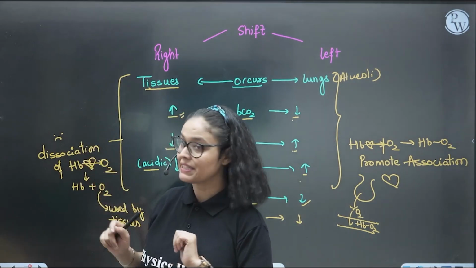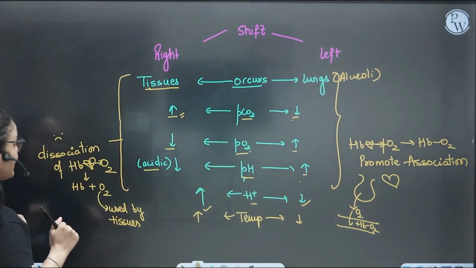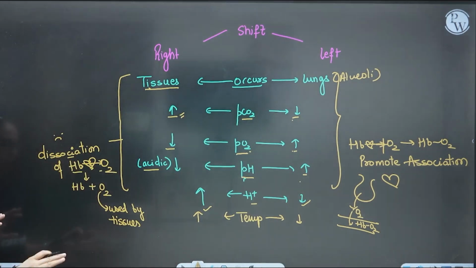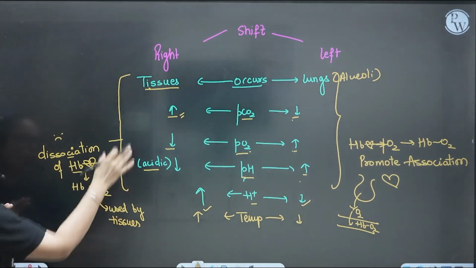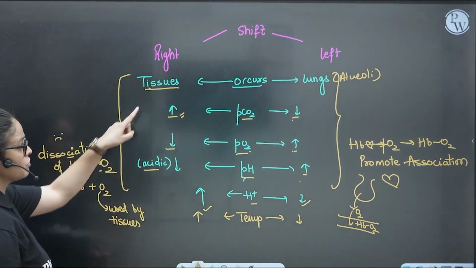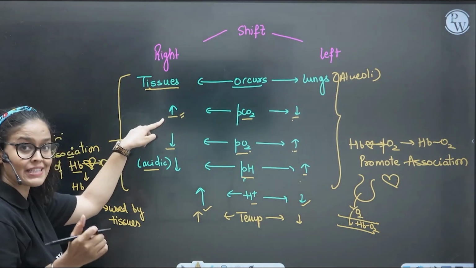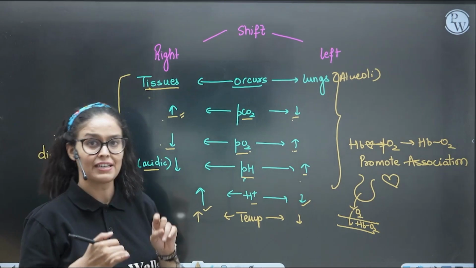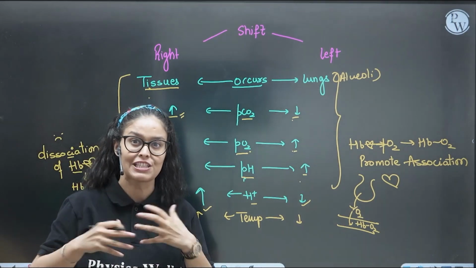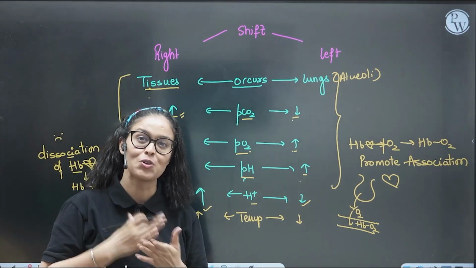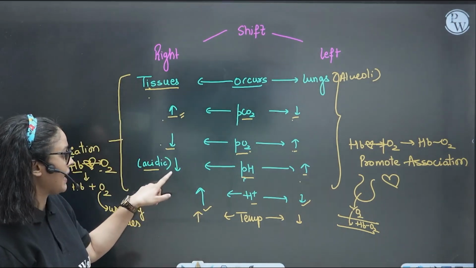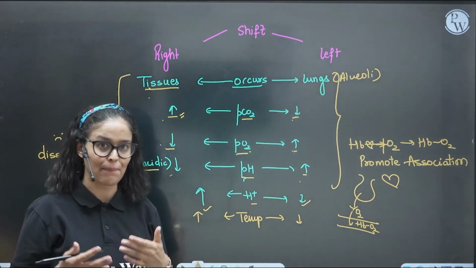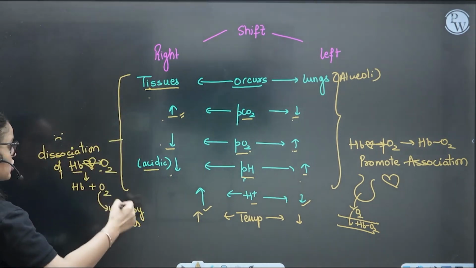But when we talk about the same conditions in the tissue area, what's happening? Dissociation, meaning hemoglobin breaking up with the oxygen, and it's like you just go away. All these factors are the villains of the story. When CO2 is high, it's a villain. When oxygen is less, it's a villain. Because in the tissue area, CO2 is very high, oxygen is very less, because oxygen is utilized by the tissue to break down glucose to form CO2. And hydrogen ion is more, pH is less here, and temperature is very high because metabolic reactions are happening at the tissue. So all these conditions are villains of the story.